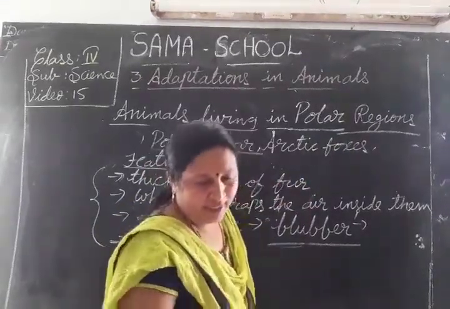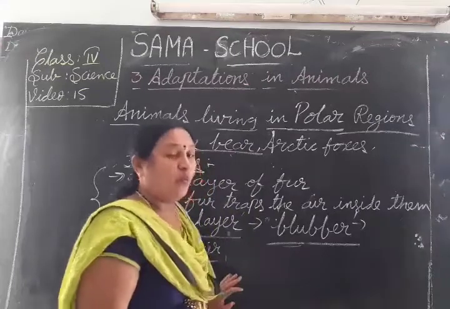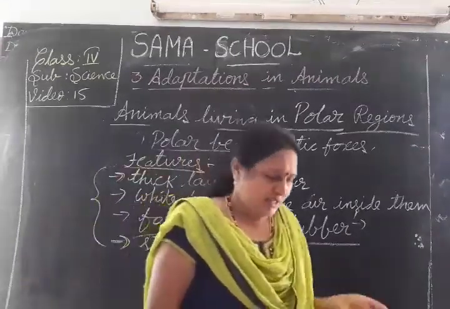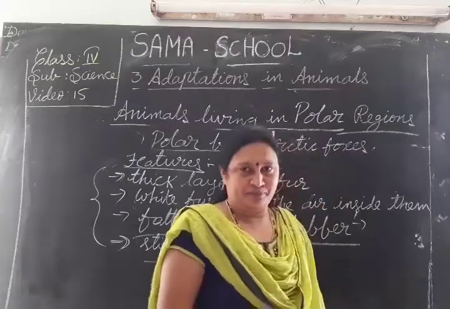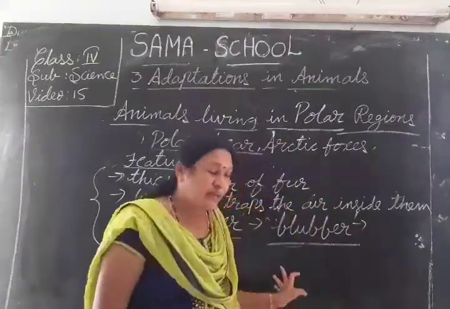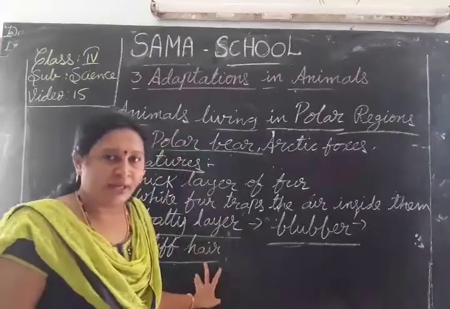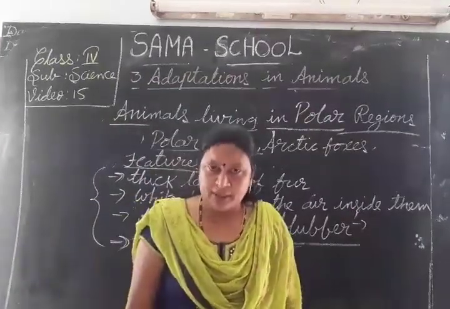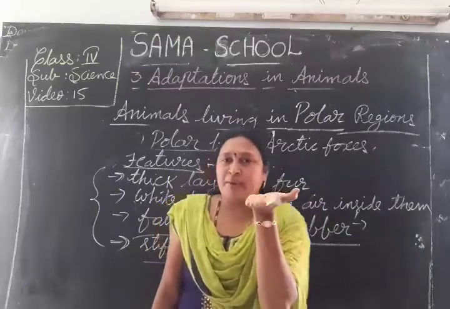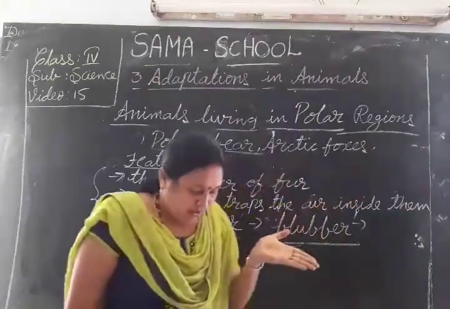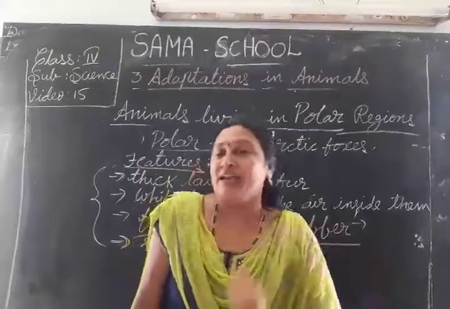And not only that, the bear can walk on the slippery ice. Whenever you touch the ice, it is slippery. So here also the stiff hair protects the bear's feet, helping it walk easily on the slippery ice.